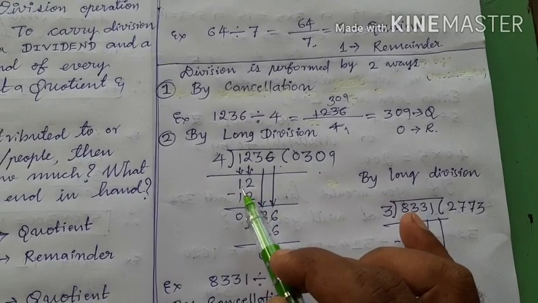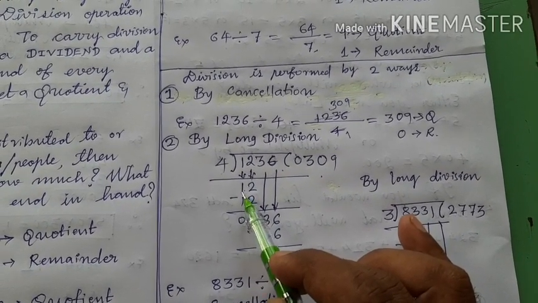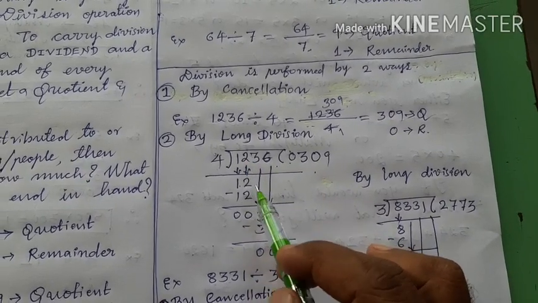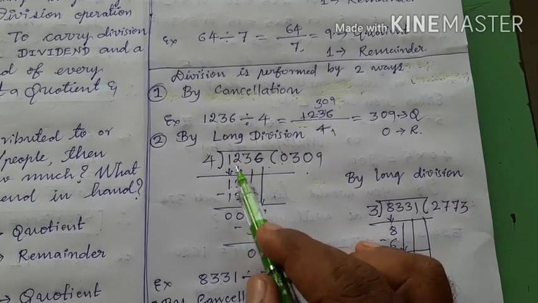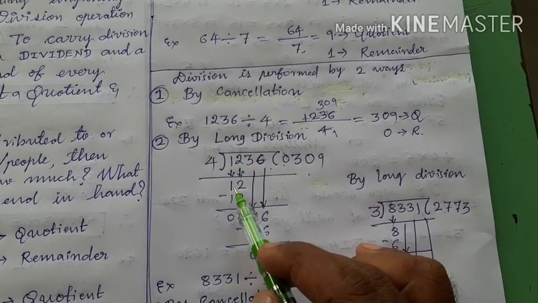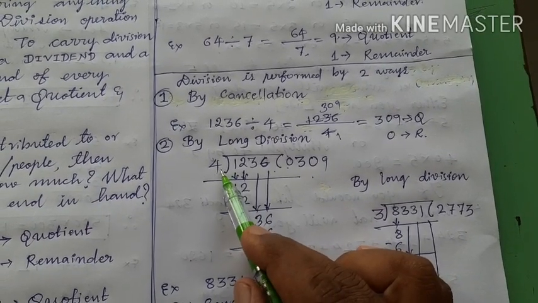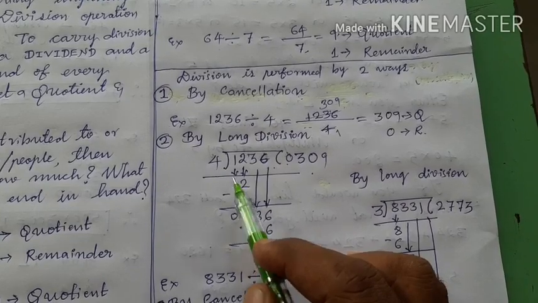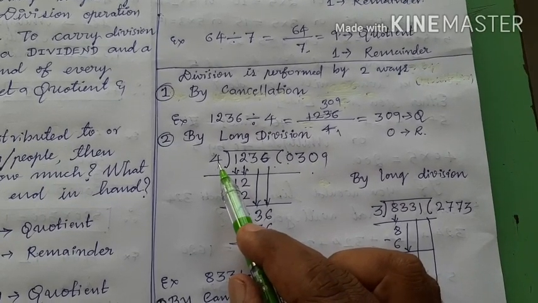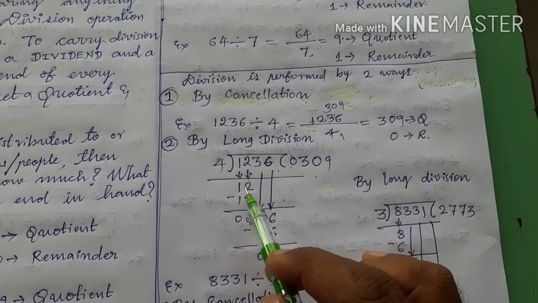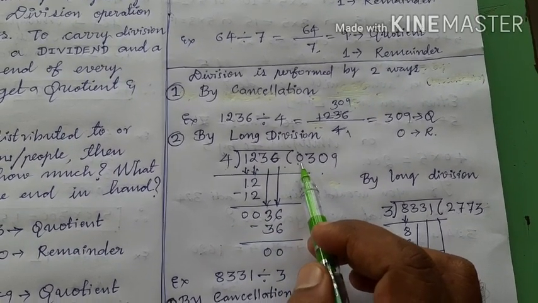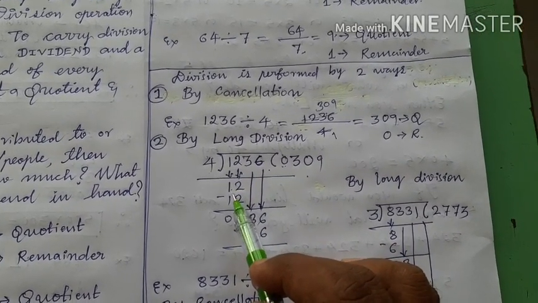If the down taken digit is smaller than the divisor, you have to put 0 here and next take the next digit. Or if the down taken digit is equal to the divisor, you should not put 0 here, you should search this number in the tables of 4 and then proceed. If the down taken number is bigger than the divisor, then also you should not put 0 here, you should proceed